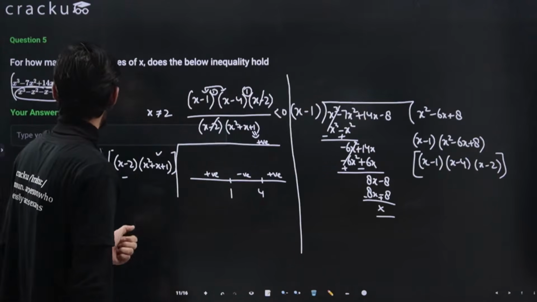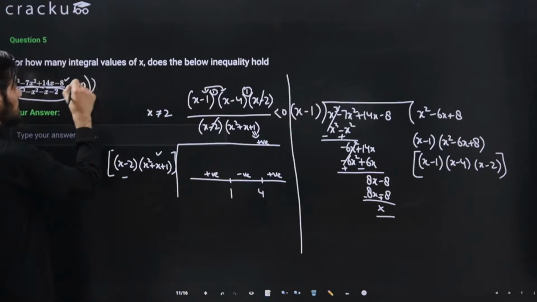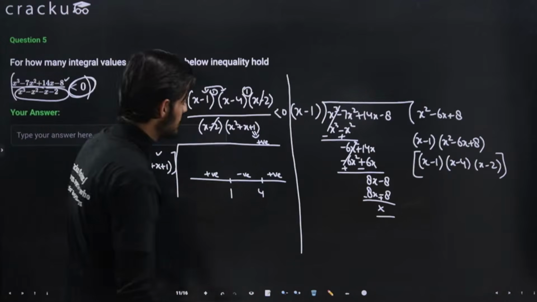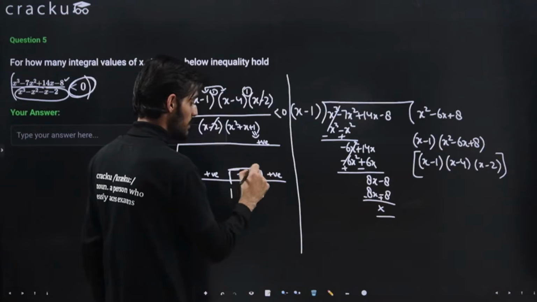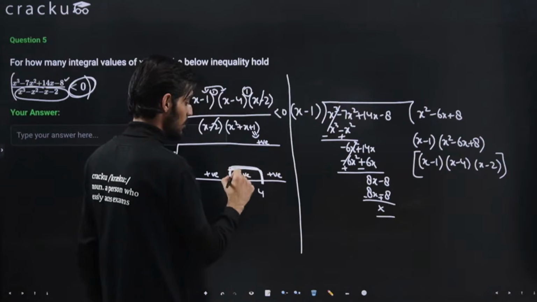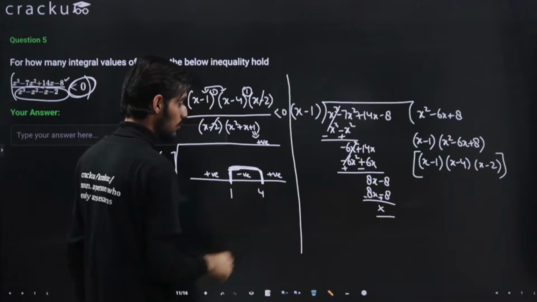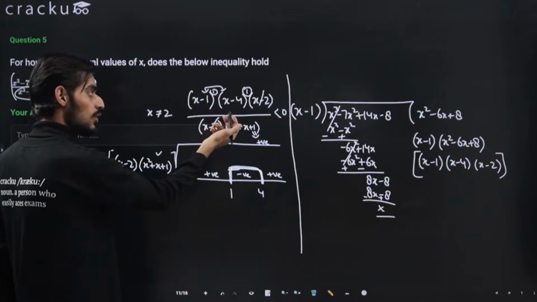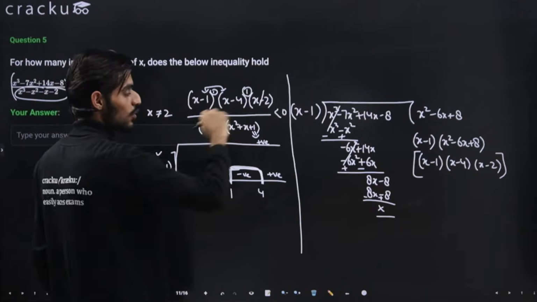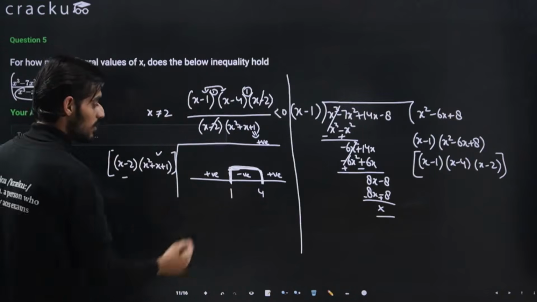Now I am asked to find where the value is less than 0, which means negative. So the value will lie in the range from 1 to 4. At 1 this will be 0, at 4 also this will be 0, and we are asked for less than 0, so this will be an open bracket.